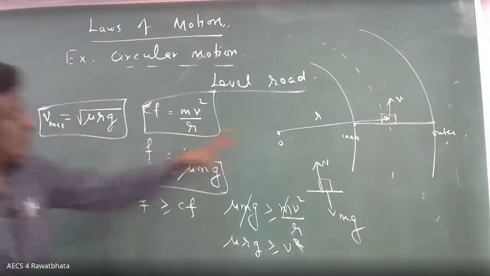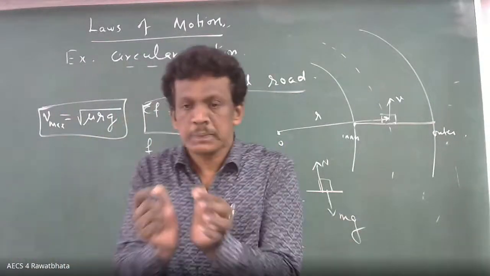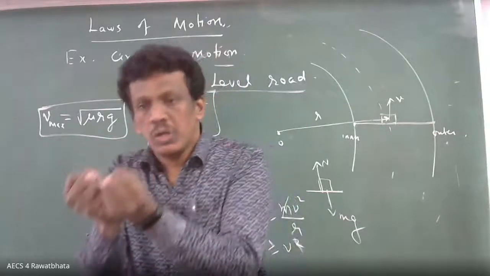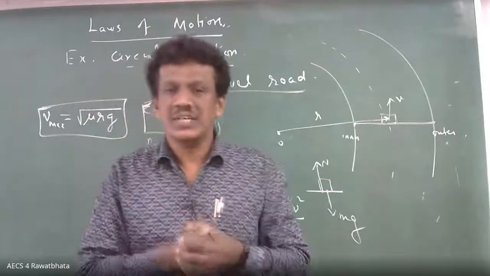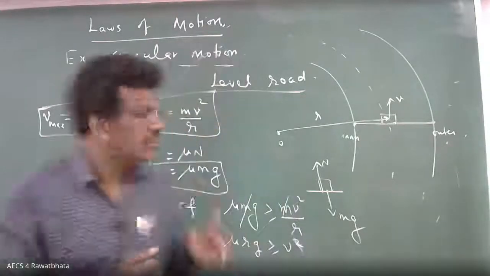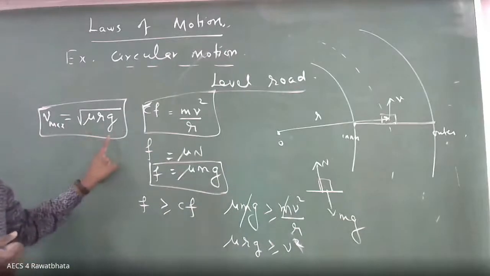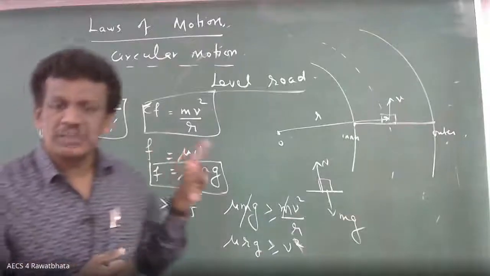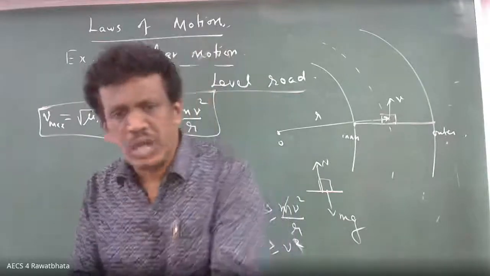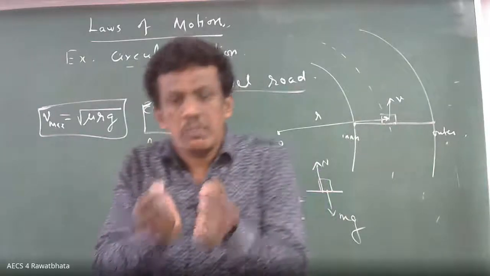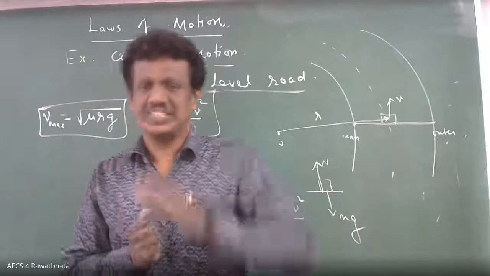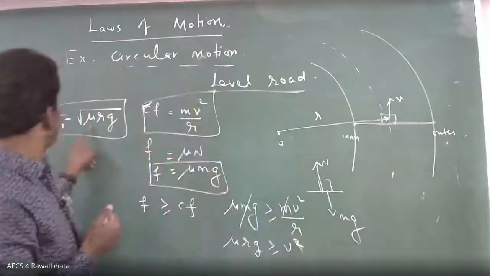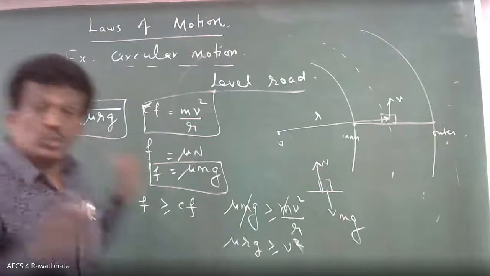So now this is the case. But what is the drawback in this case? Suppose due to rain or oil spread on the road surface, what will happen? Which factor will be affected? You tell me. Mu. R is fixed, gravity is also nearly fixed, so automatically mu. What about mu? It is reduced. The friction is reduced. So when the friction is reduced, automatically the V should be reduced.